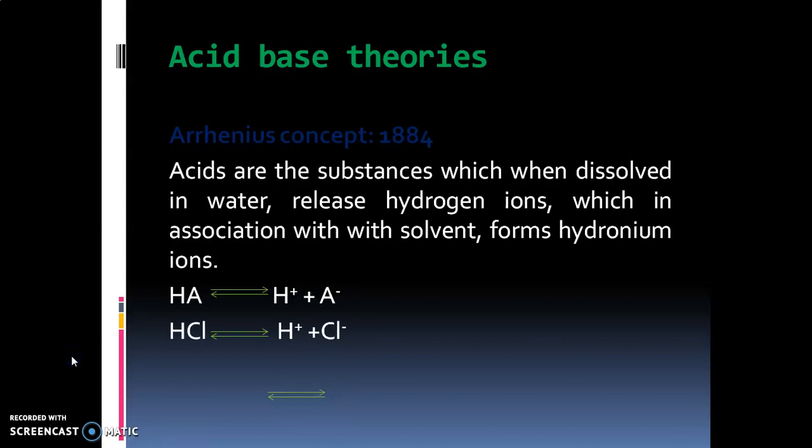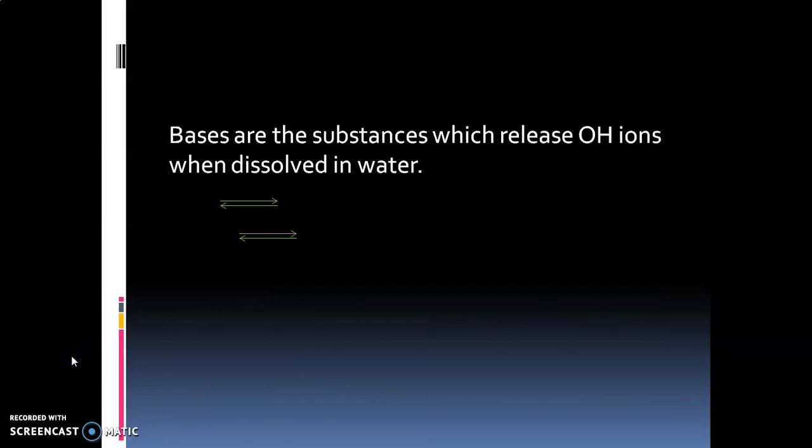An example is HCl, that is hydrochloric acid. You can see that when dissolved in water, HCl ionizes into H+ and Cl-. This H+ further combines with H2O to form hydronium ions, that is H3O+. Bases are substances which release OH- ions when dissolved in water. For example, BOH will give B+ and OH-. An example is sodium hydroxide, which when dissolved in water releases hydroxide ions.